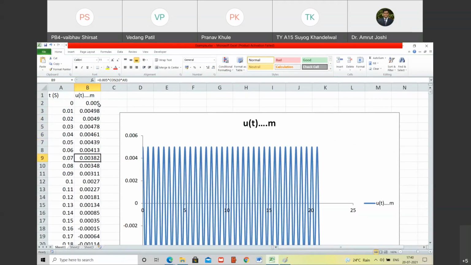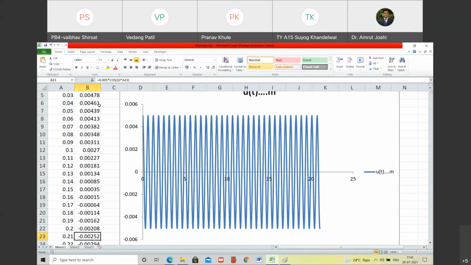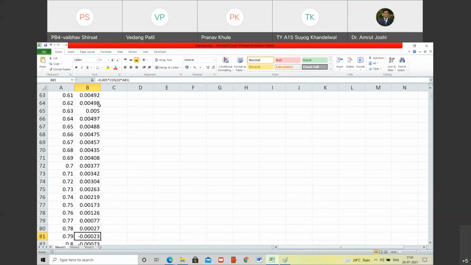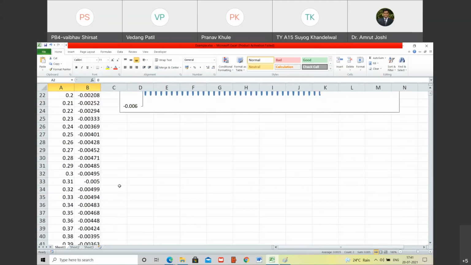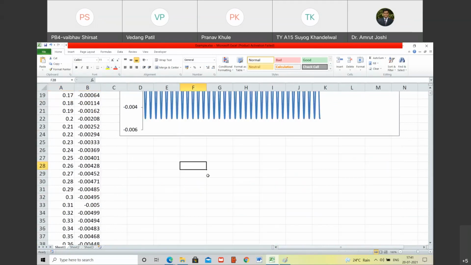Let us go ahead and search for when it becomes 0.005 again. Here, 0.63. Are you with me? So the value has become 0.005 after time 0.63. Happy?